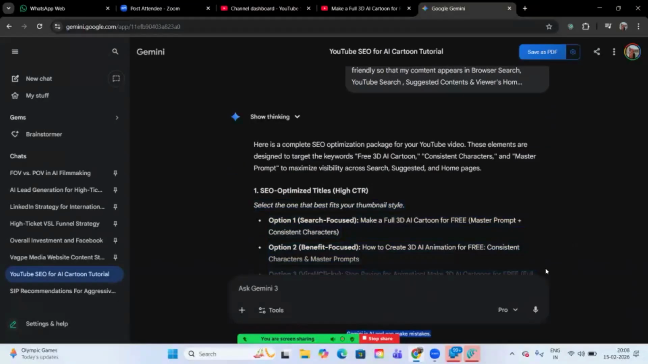It's still coming. So here they're saying the option 1 is make full 3D. Whatever is the best option, they are suggesting. You have 3 options, right? I guess. What is happening here? Just 1 second.